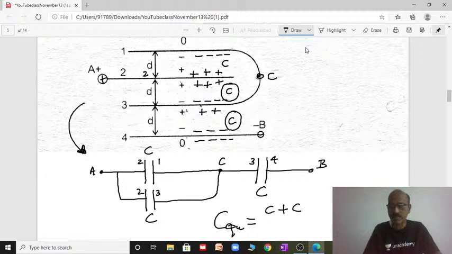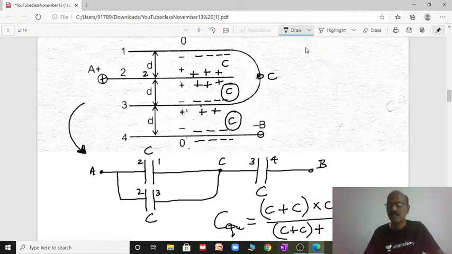Two capacitors connected in parallel, the equivalent capacitance will be C1 plus C2, that's it. Then this is with C in series, then C1 into C2 by C1 plus C2, that's it.